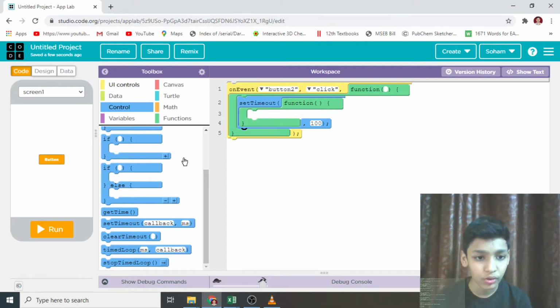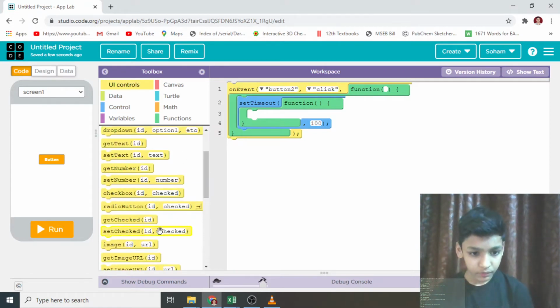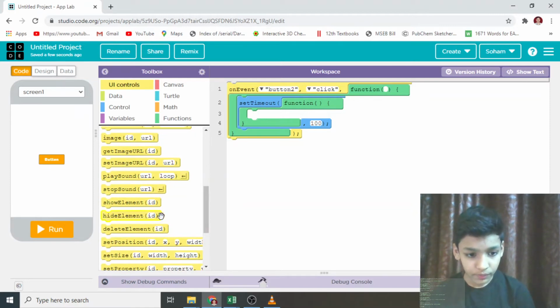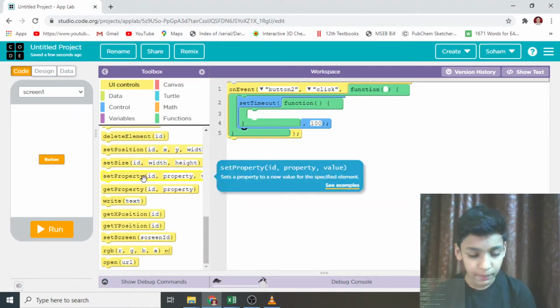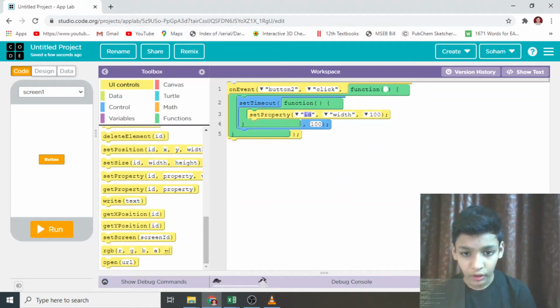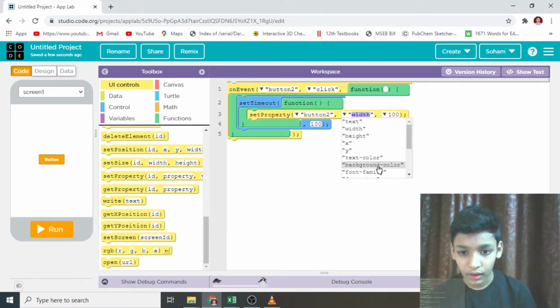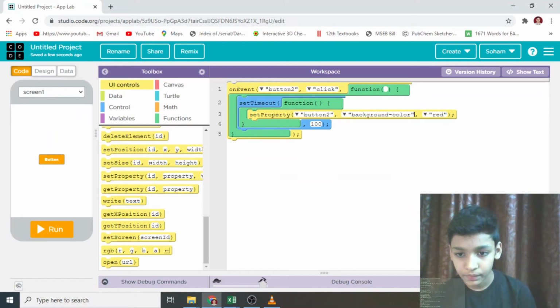So let's go to UI controls again, and now I will search for set property. I have got it. The ID will be button 2. I will select background color, and here we have to press Ctrl V. So our hexadecimal code is pasted here.